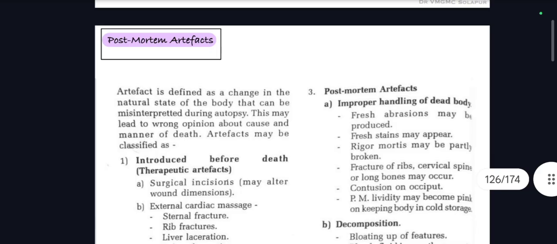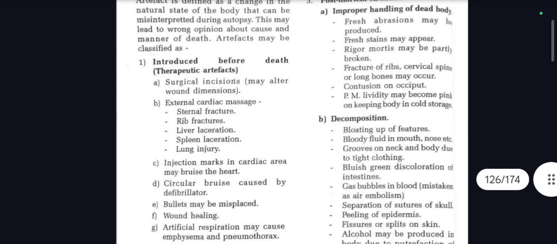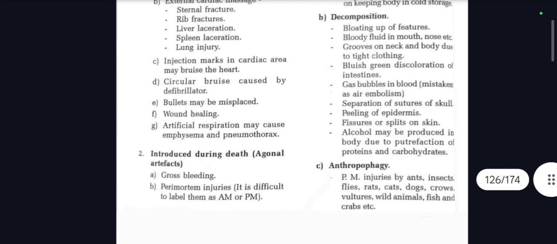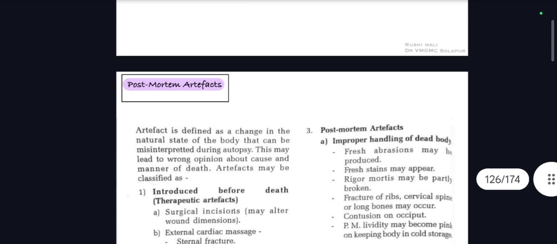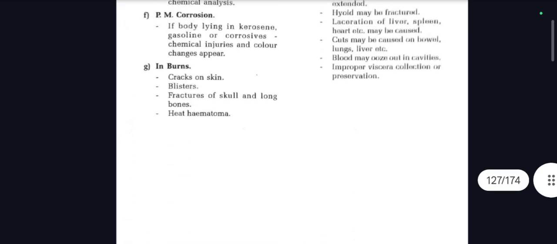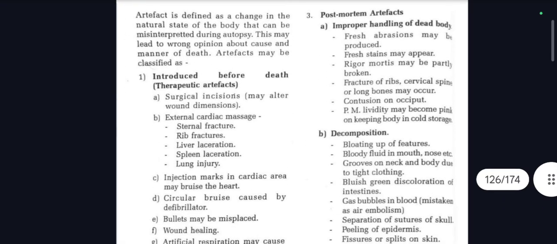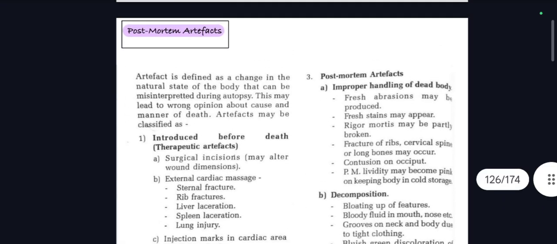Coming to next question, what are PM artifacts? Artifact is defined as a change in the natural state of the body that can be misrepresented or misinterpreted during autopsy. This may lead to wrong opinion about cause and manner of death, and artifacts may be classified as introduced before death, which is therapeutic artifacts. Then you have induced during death, that is ergonal artifacts, and PM artifacts. So in general, we are going to study about three types of your artifacts. Number 1 is your therapeutic artifact, number 2 ergonal, and number 3 PM artifacts.